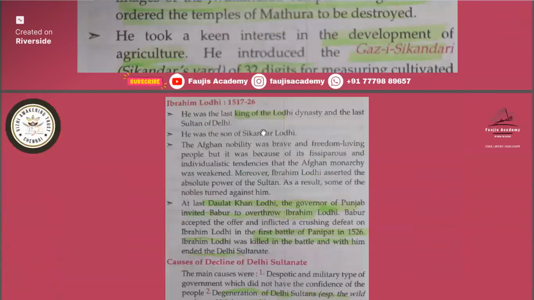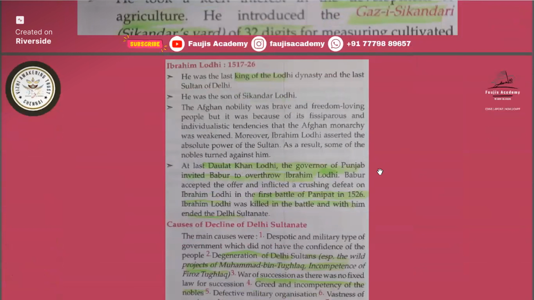Then the next and last ruler of the Lodi dynasty and the Delhi Sultanate is Ibrahim Lodi. He was the last king of the Lodi dynasty. And at last, Daulat Khan Lodi, the governor of Punjab, invited Babur to overthrow Ibrahim Lodi. Babur accepted the offer and inflicted a crushing defeat on Ibrahim Lodi in the first battle of Panipat. So you must remember the first battle of Panipat. You must remember all battles. Tomorrow I'll give you all the battle names, which two rulers fought, and in which year.